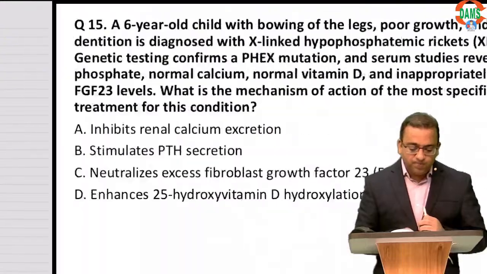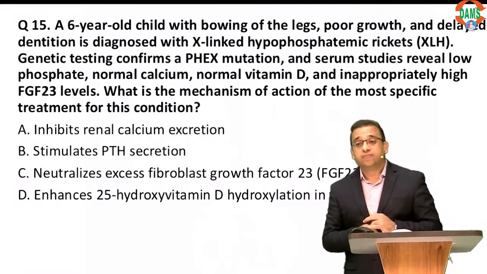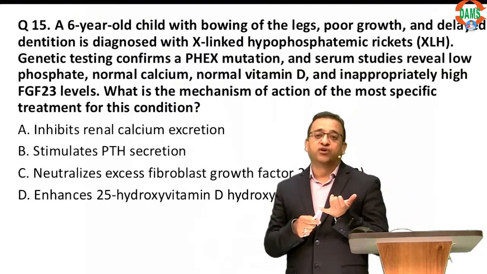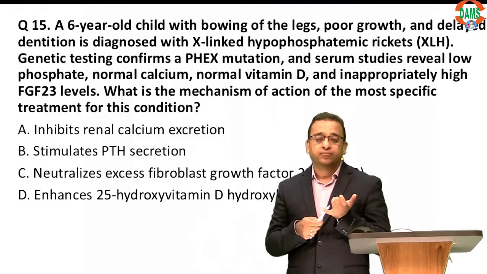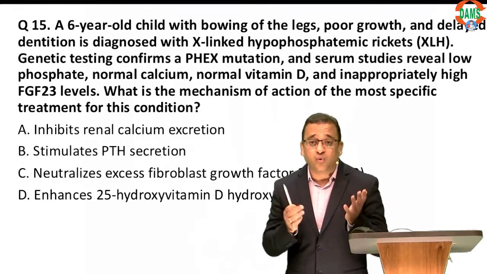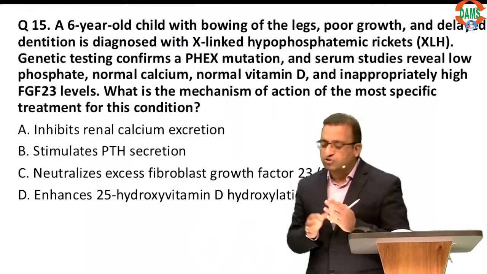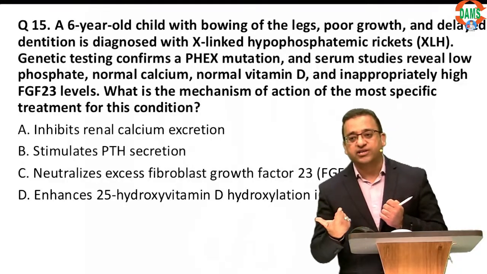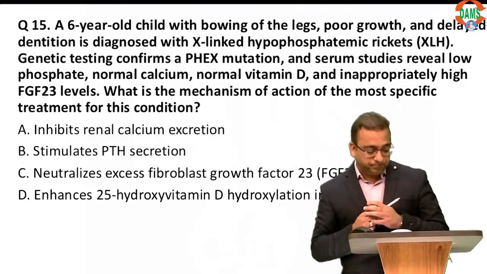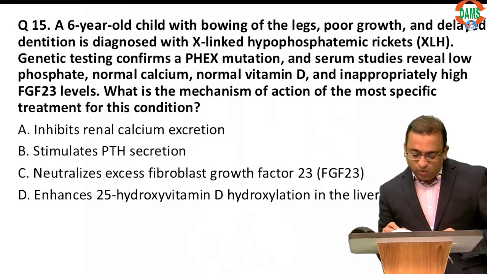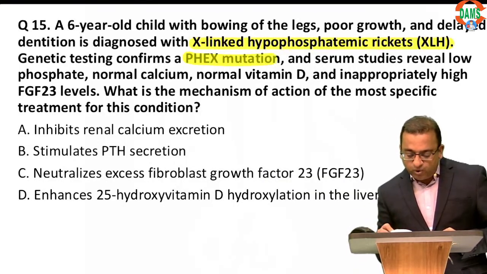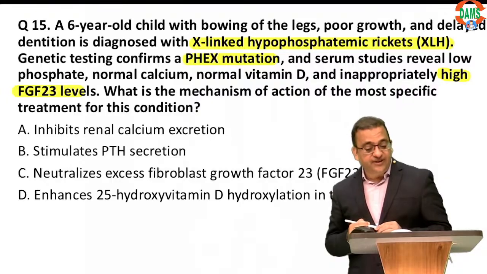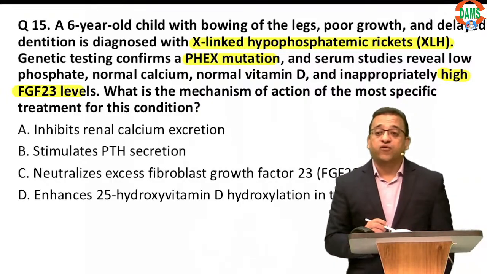Now all of you should know question number 15. See, in India, what we do in these patients is they are losing phosphorus, so we give them phosphorus supplementation. We give them active 1-alpha vitamin D supplementation. Now my question to you is, what is the new drug approved by the US FDA for hypophosphatemic rickets?